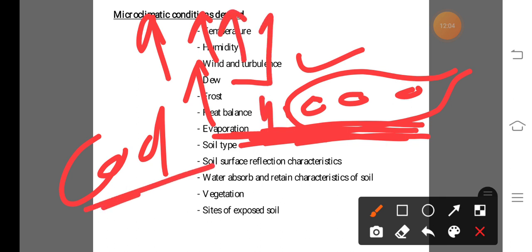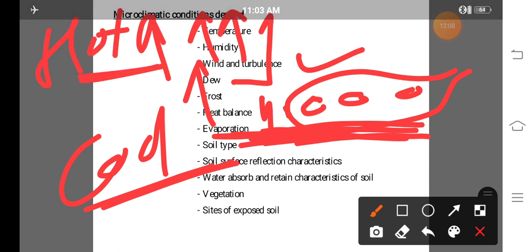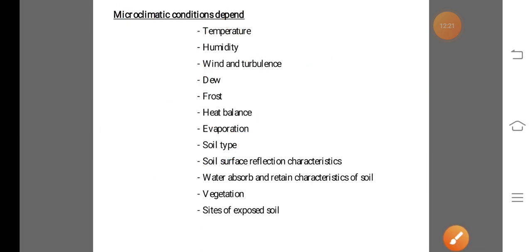That means the ground surface is cool and the upper surface is hot. Here occurs advection, here occurs temperature inversion, that means increasing temperature with increasing height. So this dew is also responsible for changing the microclimatic condition.